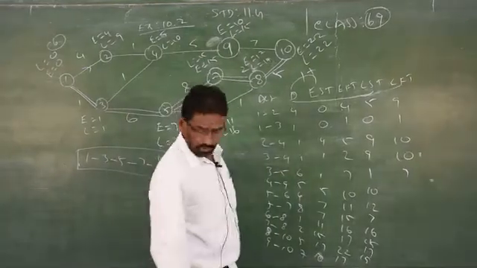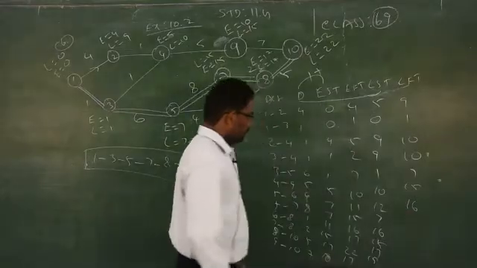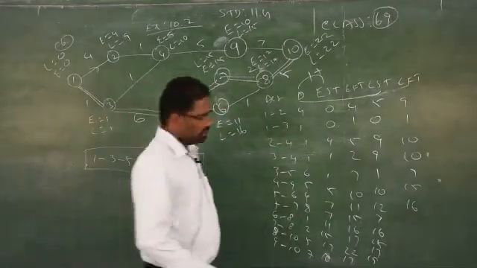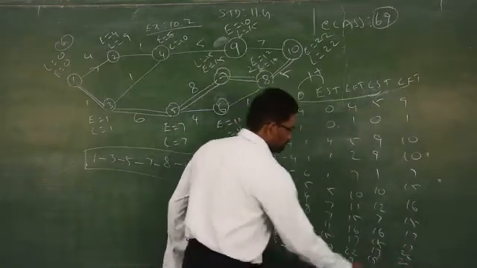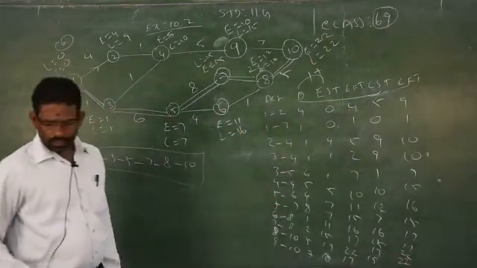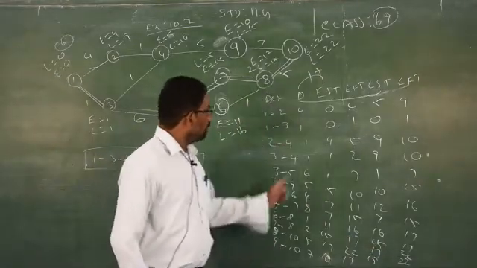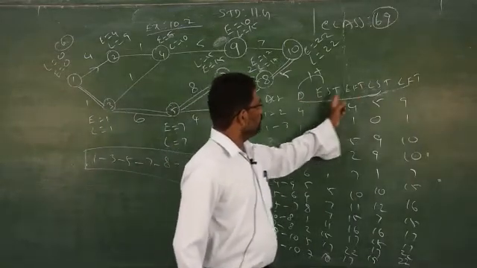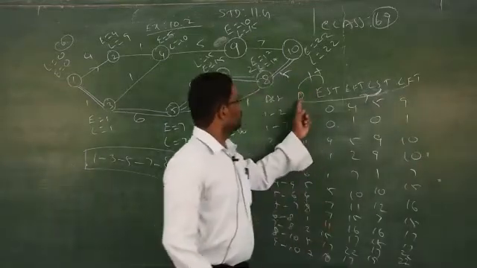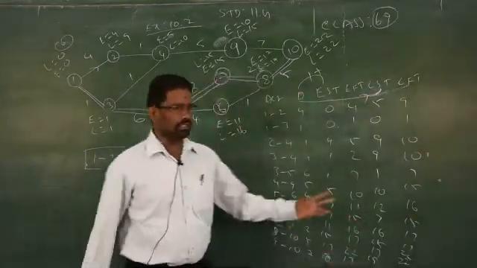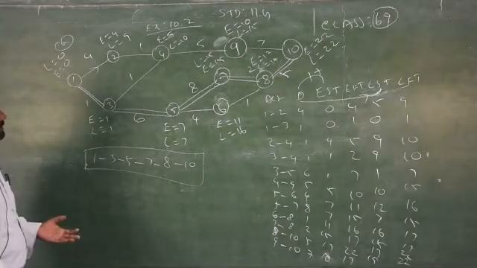The answers are 7, 15, 16, 15, 16, 15, 17, 17, 15, 17, 17, 22, 22. Just I have marked here, D plus LSD. You add these two, and you will get LFT. That's the answer. So this is how to find ESD, EFD, LSD and LFD.